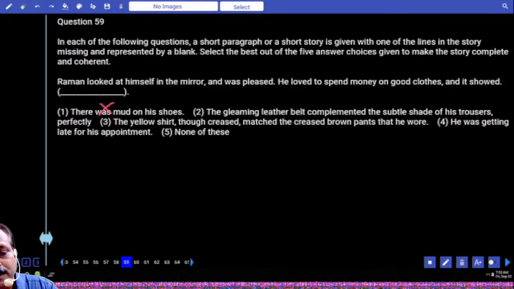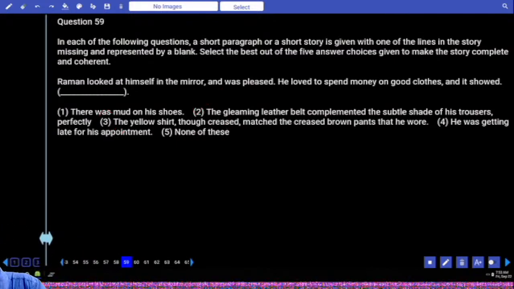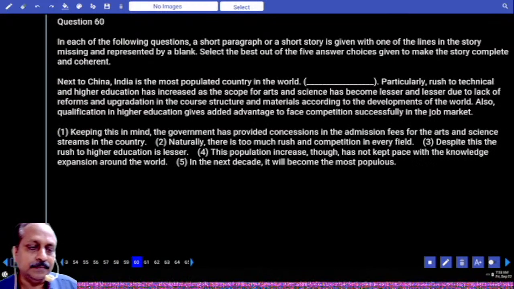It should be positive. The gleaming leather belt complemented the subtle shade of his trousers perfectly. This is a positive statement. The yellow shirt, though creased, matched the creased brown pants that he wore. Does not go with the sentence. He was getting late for his appointment, irrelevant. So what is the answer here? Second option is the answer. That goes with the personality of the person and his lifestyle.